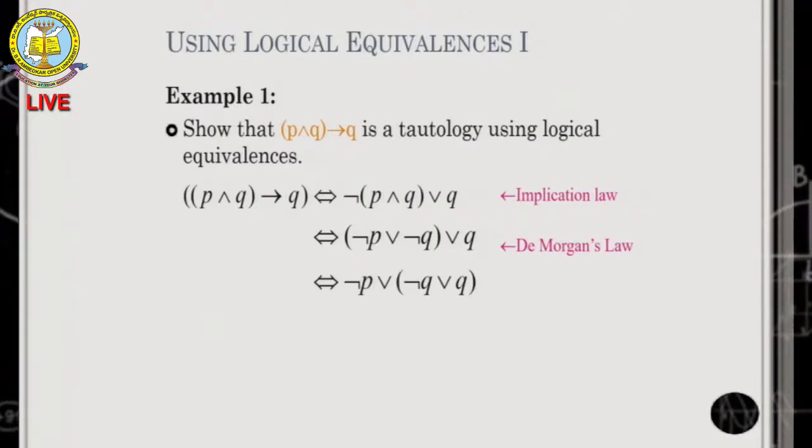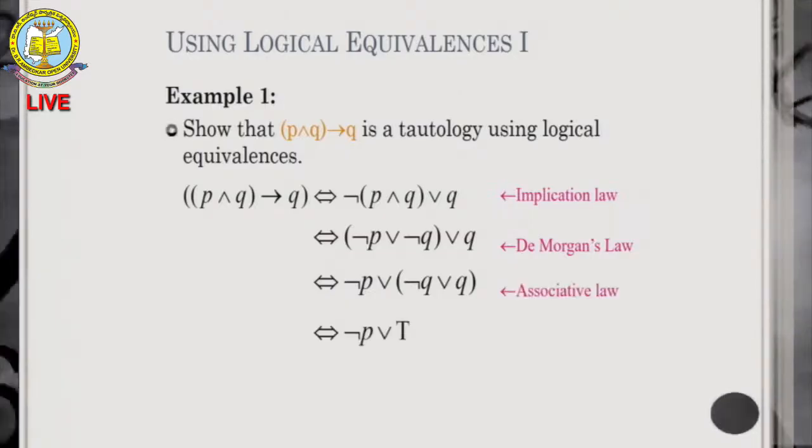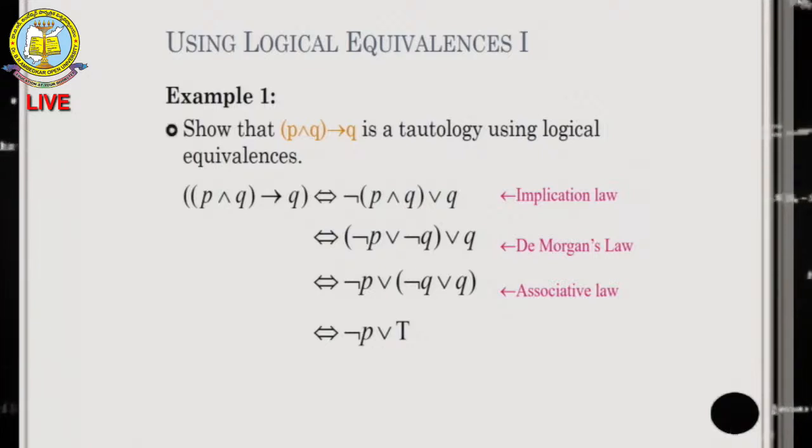Again you simplify, you apply the associative law because you know that (A or B) or C equals A or (B or C). You apply it to negation of P or (negation of Q or Q). Negation of Q or Q is true. So what is negation of P or the truth value T?